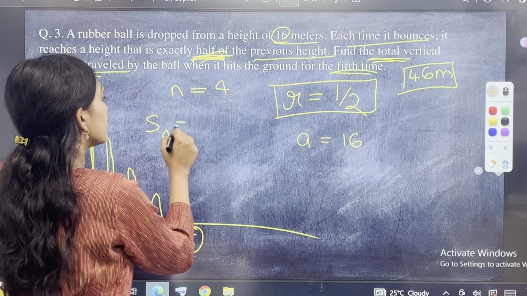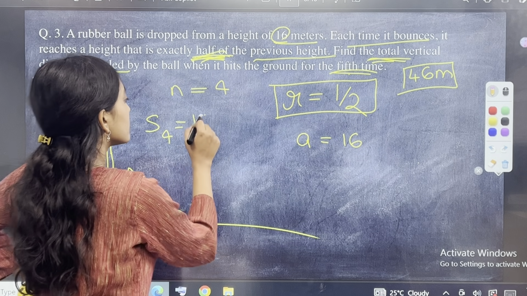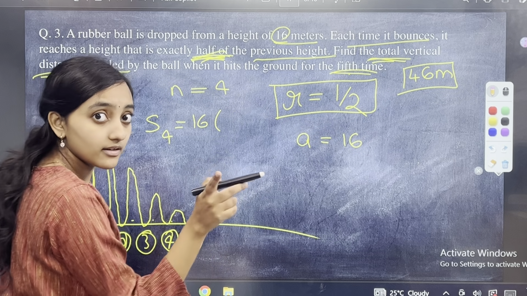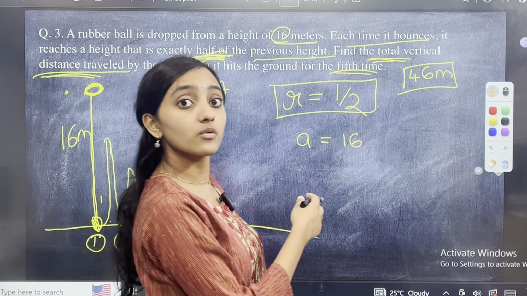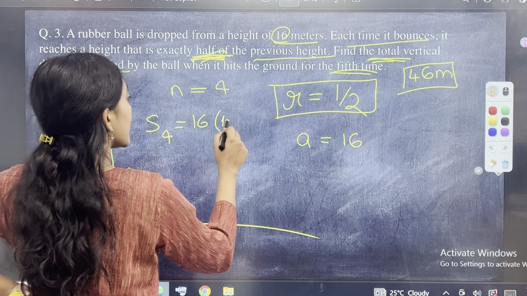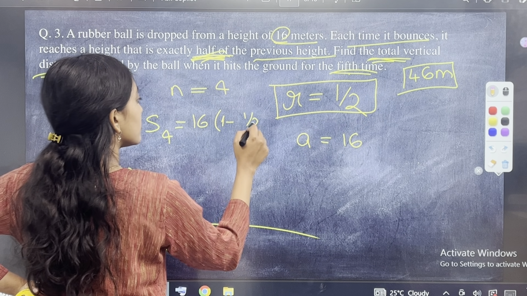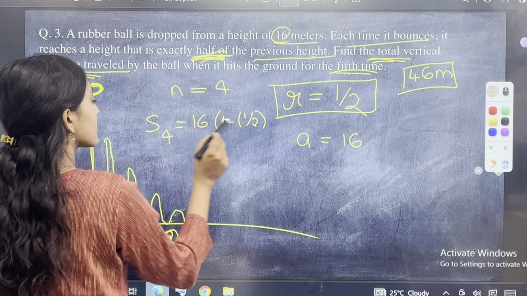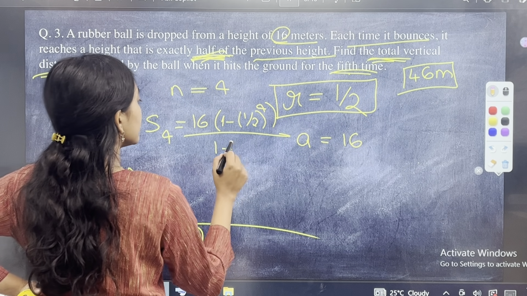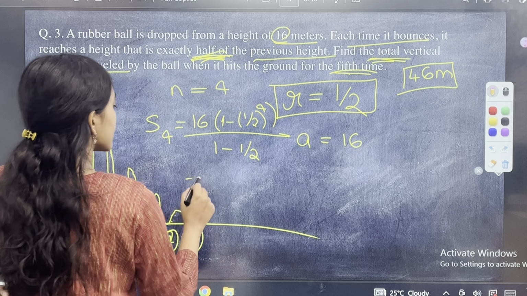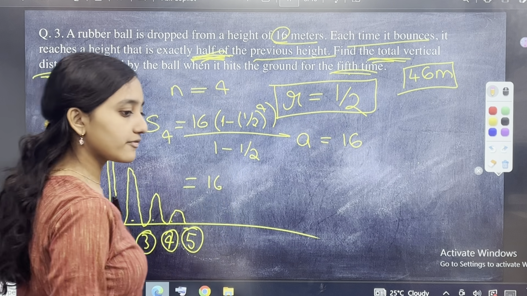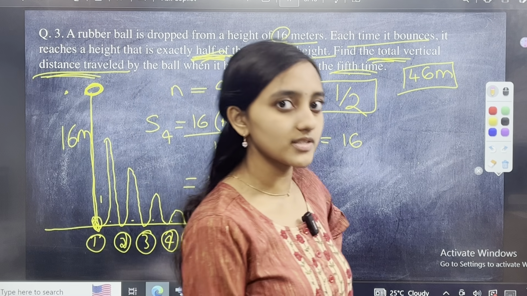okay, S4 is equal to A into 16 into R power n, नहीं, R is here less than 1. So it is 1 minus R power n, 1 minus 1 by 2 power n, n is what? 4, divided by 1 minus 1 by 2, which is equal to 16 into 1, 2 to the power of 4 is what? 2 to the 4, 4 to the 8, 8 to the 16.